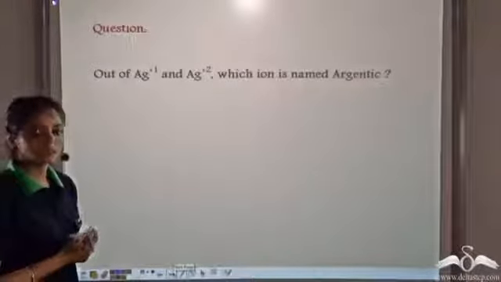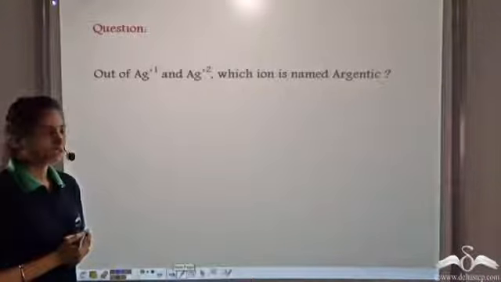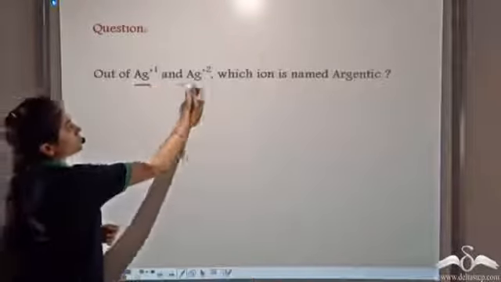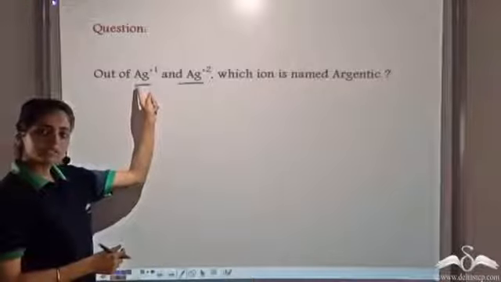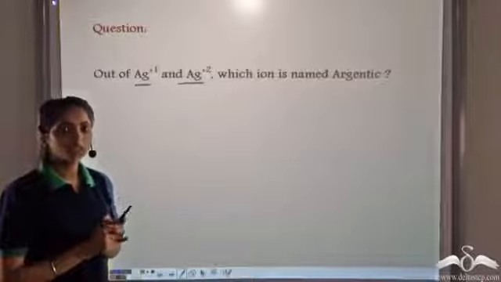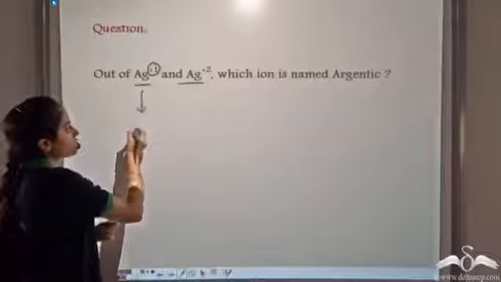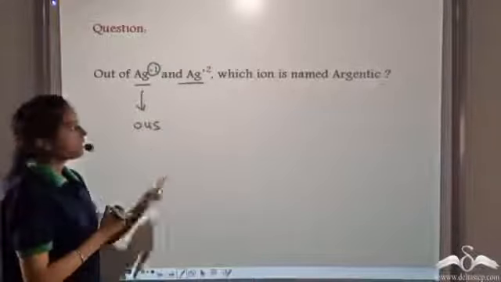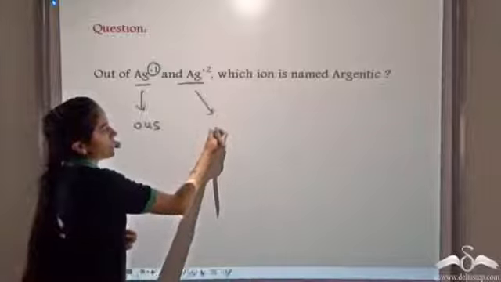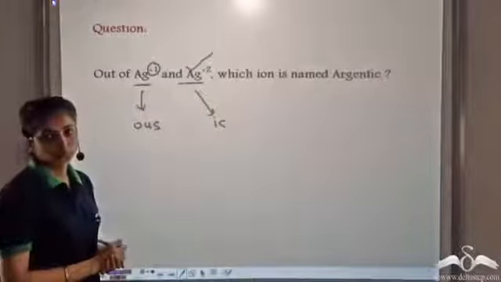Out of Ag plus 1 and Ag plus 2, which ion is named argentic? The Latin name of silver is argentum. So now we have to find out, is this argentous or is this argentic? We know for elements showing variable valency, when it shows a lower valency, so plus 1 is a lower valency, this gets a suffix OUS, and Ag plus 2, this is showing a higher valency, so this gets the suffix IC. So in this case, the ion which is named argentic is Ag plus 2.